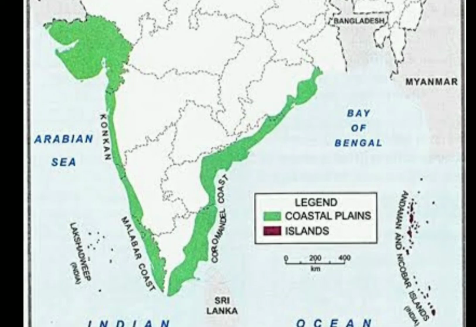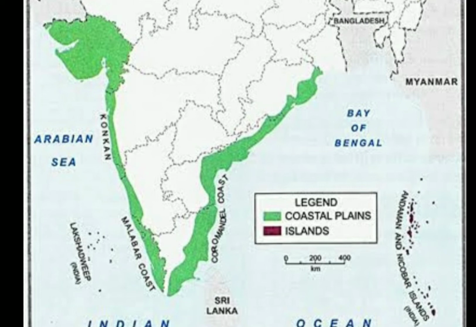Next, we come to the coastal plains and islands. Along the eastern and western coasts of India, we find coastal plains on either side of the Deccan Plateau. They run for about 6,100 kilometers, covering the stretch of land from Gujarat to West Bengal. The western and the eastern coastal plains meet at Cape Comorin or Kanyakumari, which is the southernmost tip of the mainland of India.